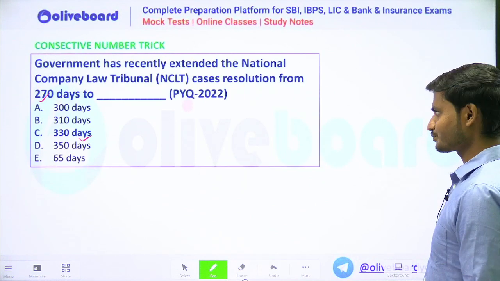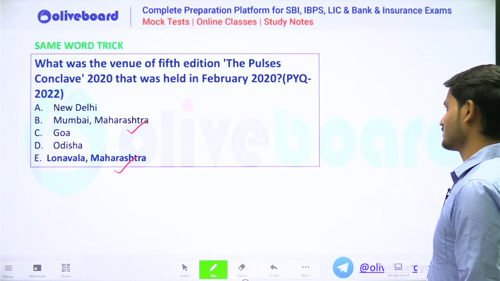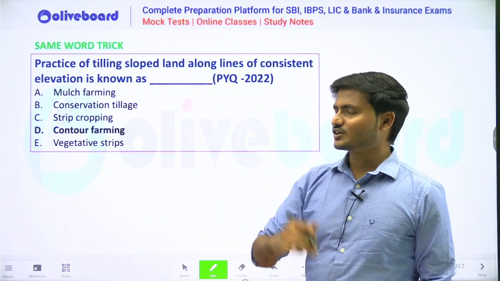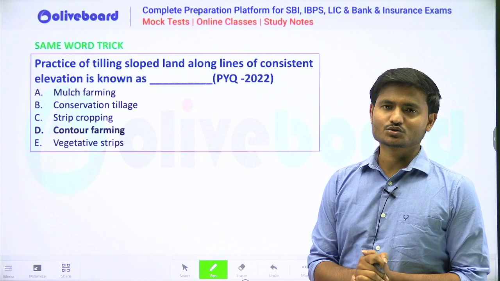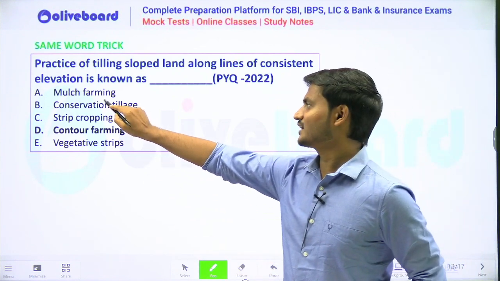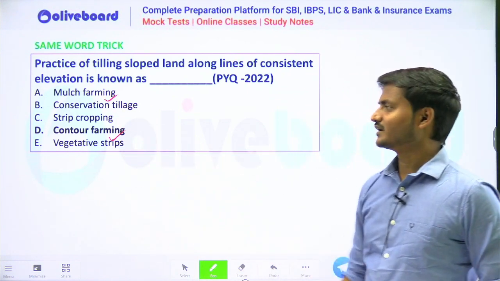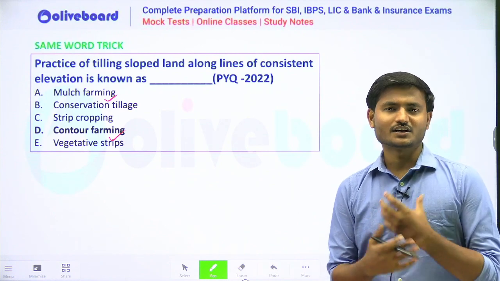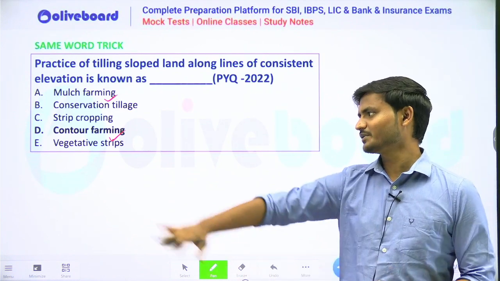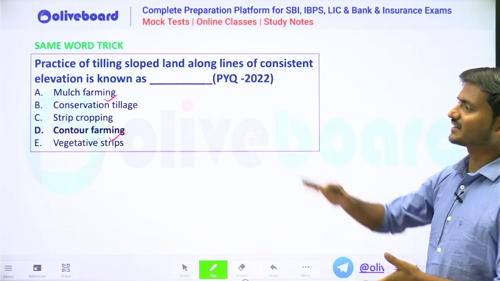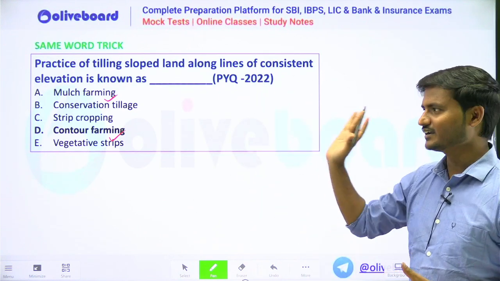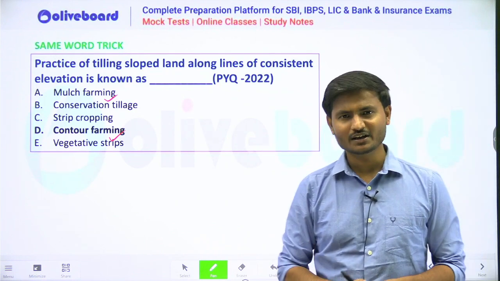Okay, now let us move to another example. Practice of tilling sloped land along line of constant elevation is known as. Now here we can see that there are two words, farming and farming, contour farming and mulch farming. The answer to this would be contour farming. We have two similar words. You can eliminate the rest of the three options and you can keep a hit whether it can be mulch or whether it can be contour farming.